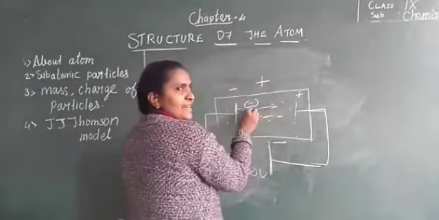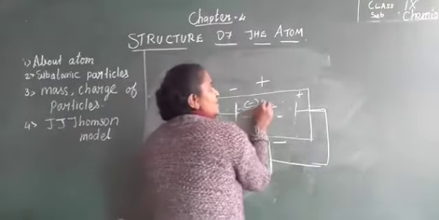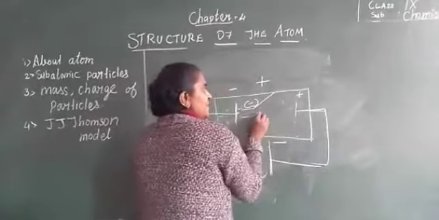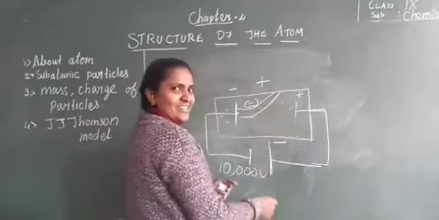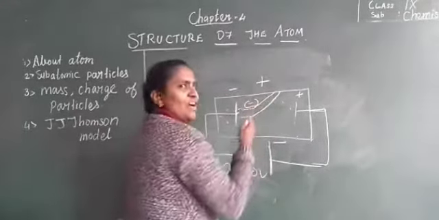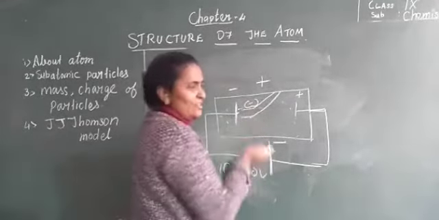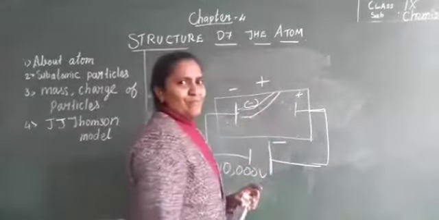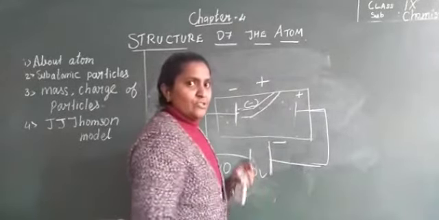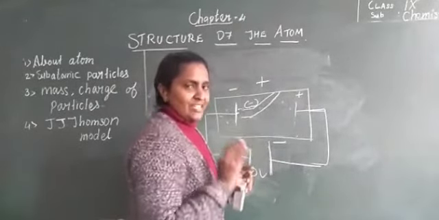And since it is carrying negative charge, after coming here, it will deflect towards the positive charge. That means negative and positive attract each other, isn't it? Negative and negative repel. So it will deflect towards the positive plate.